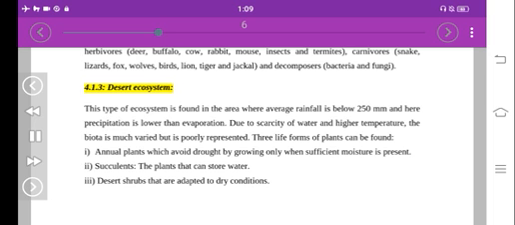4.1.3. Desert ecosystem. This type of ecosystem is found in the area where average rainfall is below 250 mm and here precipitation is lower than evaporation. Due to scarcity of water and higher temperature, the biota is much varied but is poorly represented. Three life forms of plants can be found: I. Annual plants which avoid drought by growing only when sufficient moisture is present. II. Succulents, the plants that can store water. III. Desert shrubs that are adapted to dry conditions.